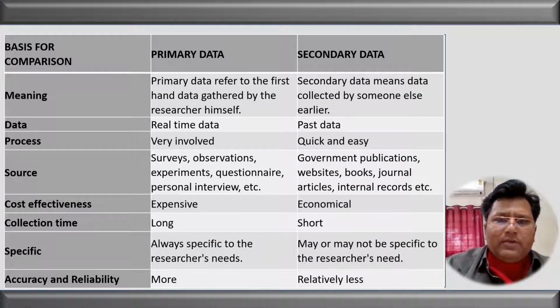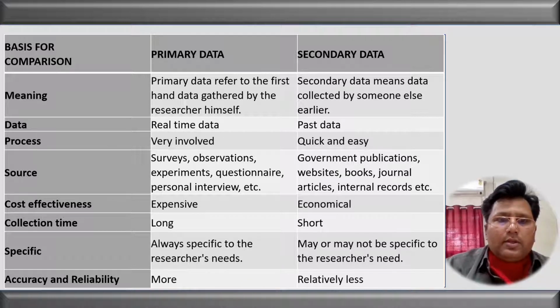Now let us see the difference between the primary data and the secondary data. Firstly, let us see the meaning. Primary data refers to the first hand information, whereas the secondary data means the data collected by someone else earlier. On the basis of the data, we can say that primary is real-time information, secondary is past information. Let us see the third point of difference, that is the process. It is very involved, and in the case of the secondary data, the quick information can be fetched.